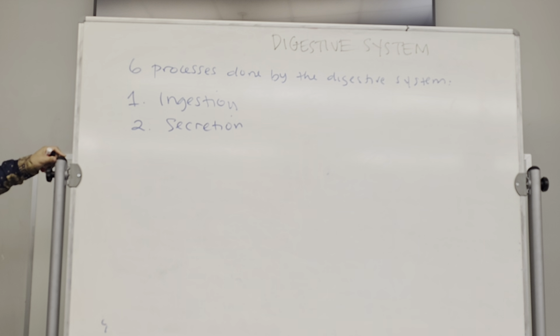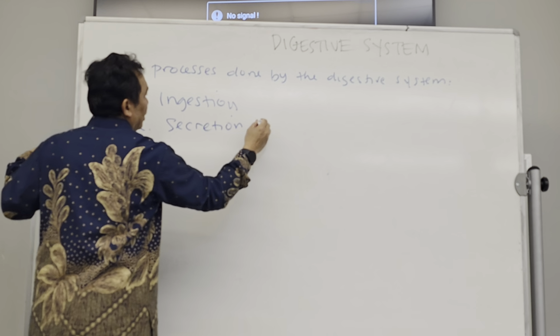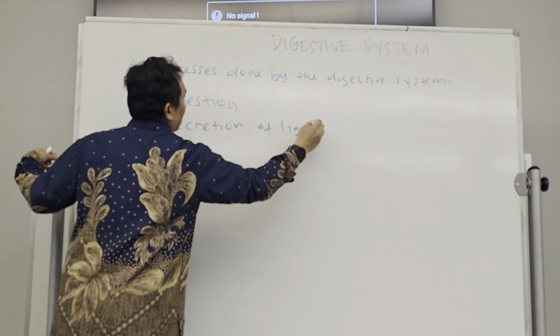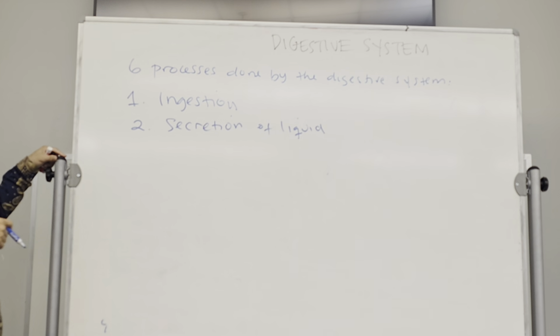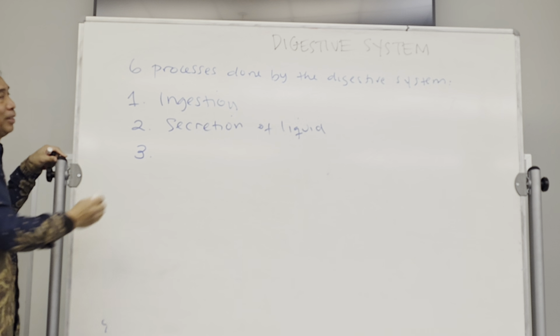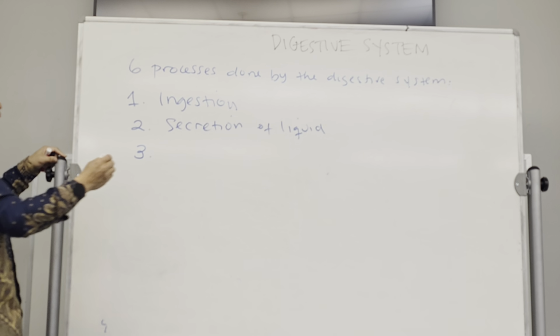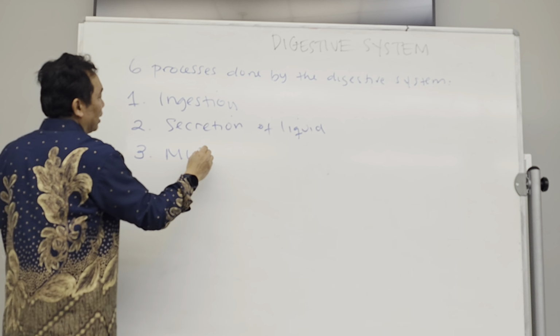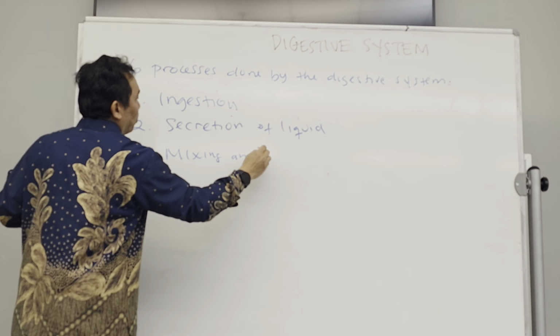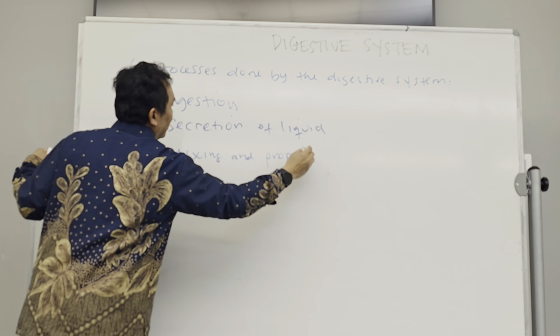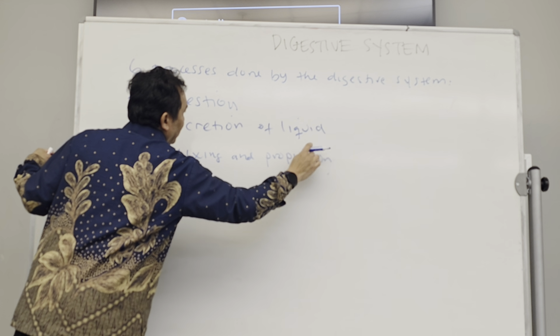Okay, secreting the liquid that contains a lot of enzymes, and of course water, in order to help digestion. And then after that, there is what we call mixing and propulsion done by our GI tract.